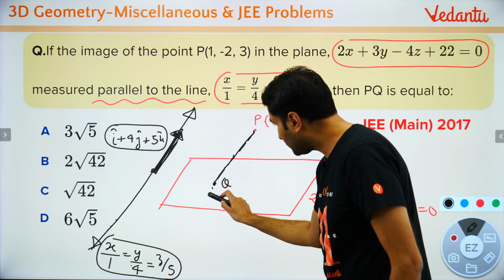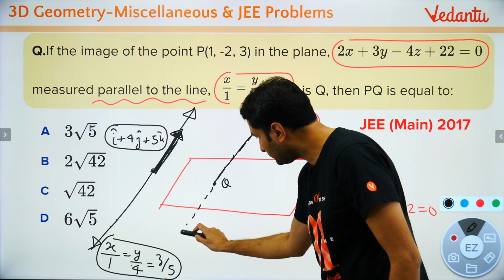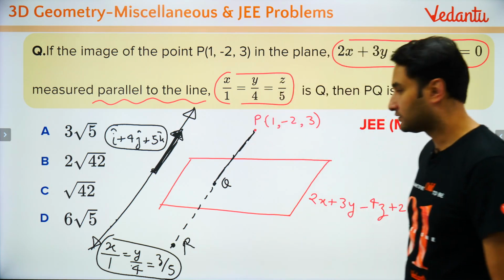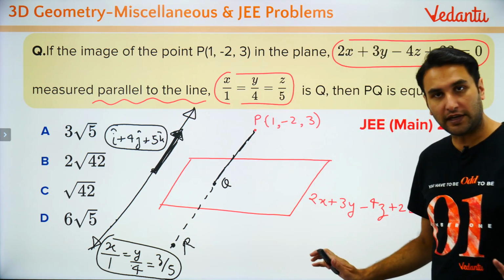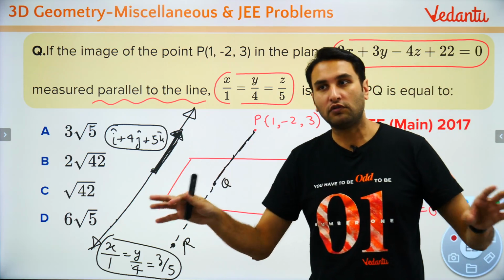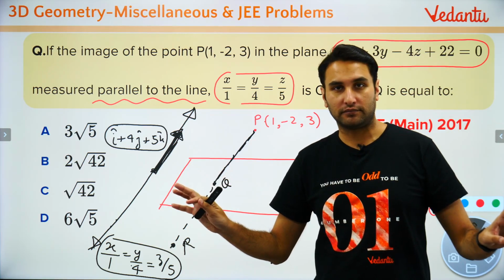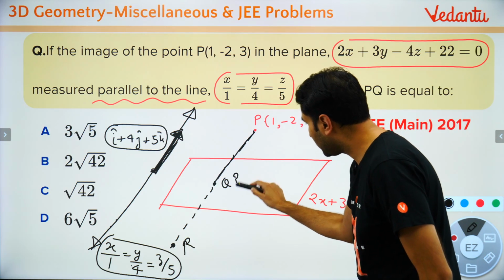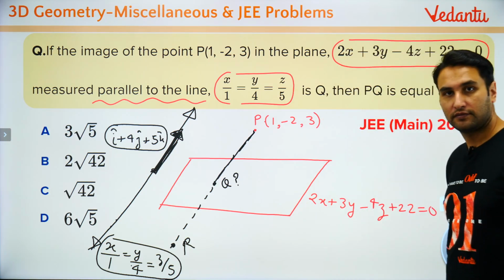Right. आपको क्या चाहिए उसके बाद? You have to keep going down till the point R, which is the image. समझ में आया? तो थोड़ी देर के लिए इमेज को भूल जाओ. Forget about the image for some time. Let us find out the point Q to begin with.